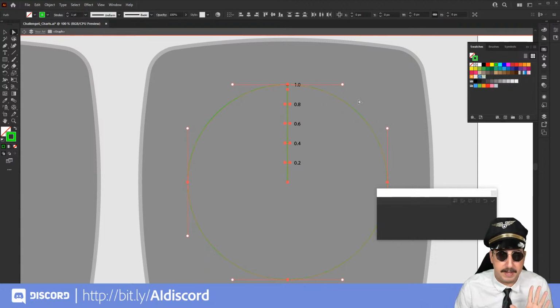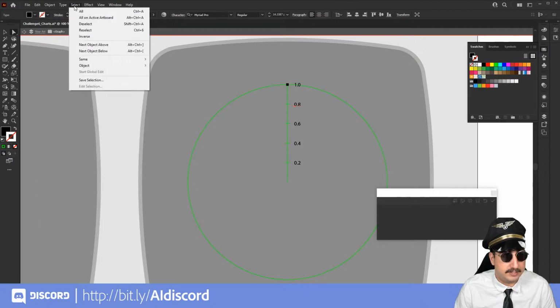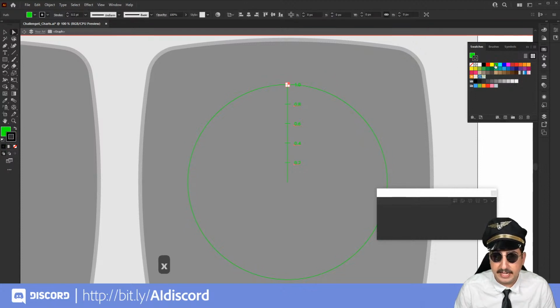That'll help it kind of pop out and give us the effect we're looking for. Next, we are going to direct select the type here, and we are going to go to, again, Select, Same, Fill and Stroke, and that will do everything that has that fill and stroke. And we are going to create the fill in that green, and then there is one last piece up here that has a fill and a stroke on it that we are going to make green as well.